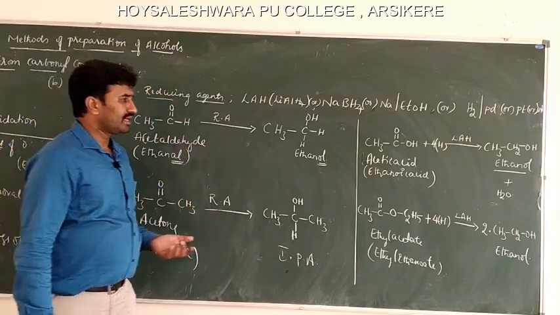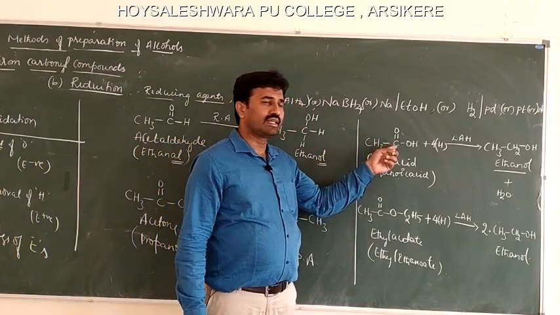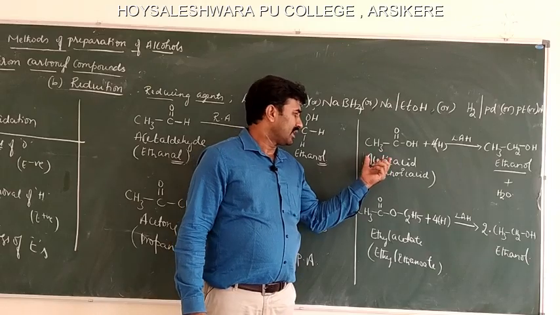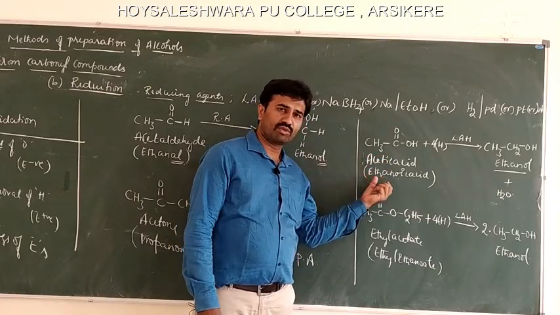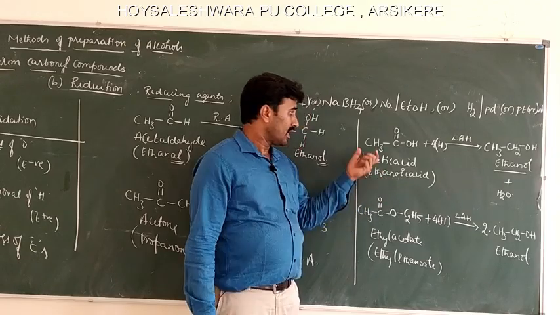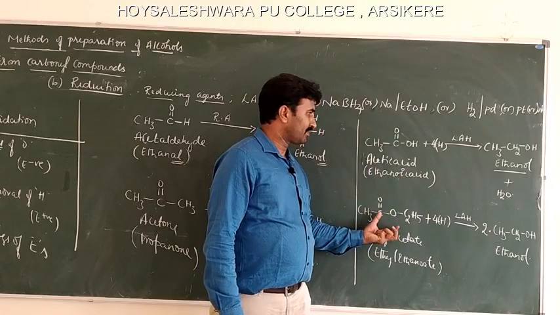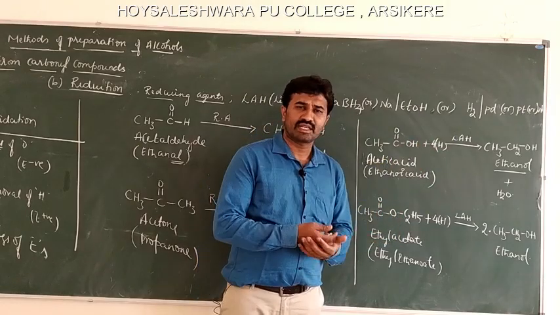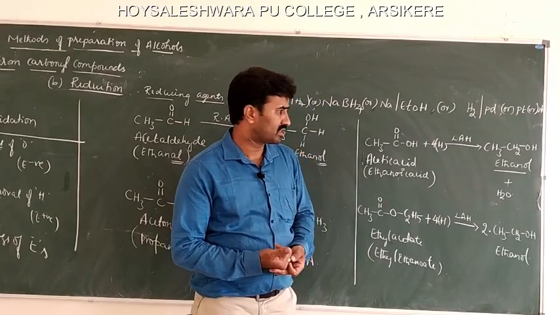The next example is carboxylic acid. Carboxylic acid also contains the carbonyl group. Here the example is acetic acid. The IUPAC name for this compound is ethanoic acid. For the reduction of carboxylic acids and esters, we have to use strong reducing agents like lithium aluminum hydride because it requires more hydrogen atoms.